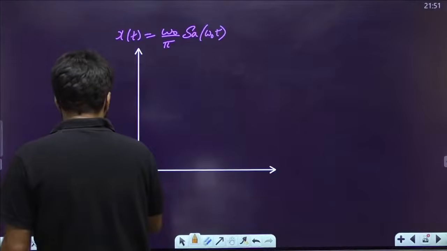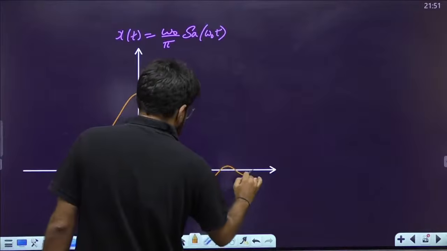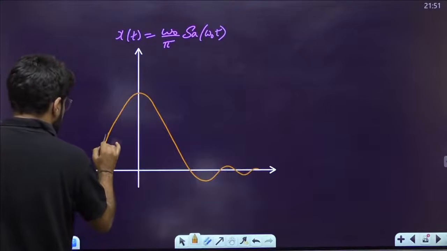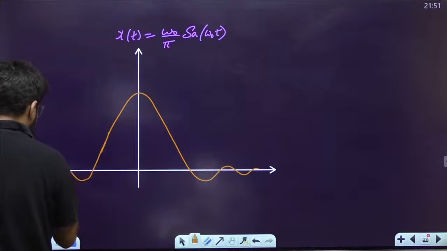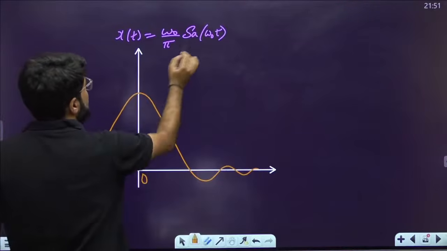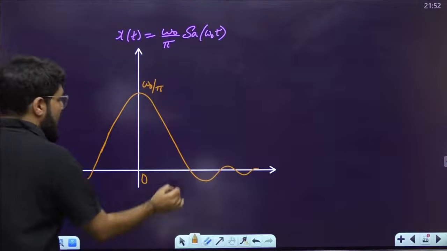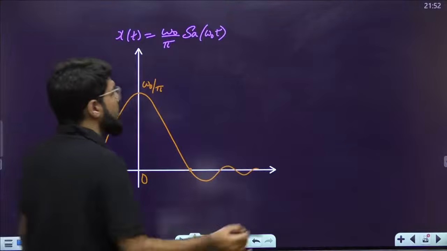Okay, so again let me sketch the sampling curve here. At omega equal to 0 it takes the maximum value. Sampling maximum value is 1 multiplied by omega naught by pi. And then these are the null points. How do you find out the null points?